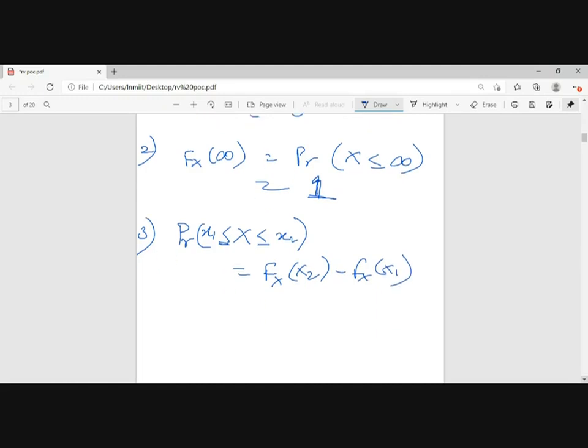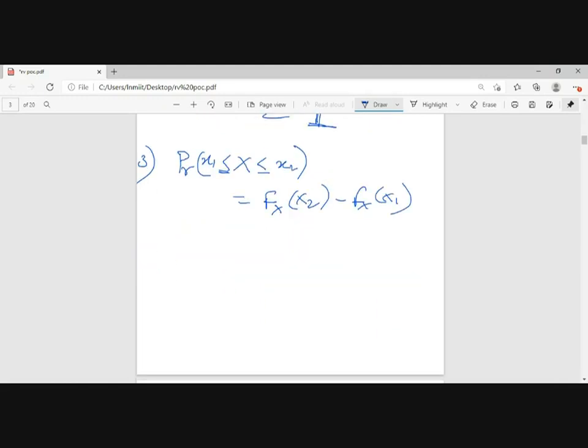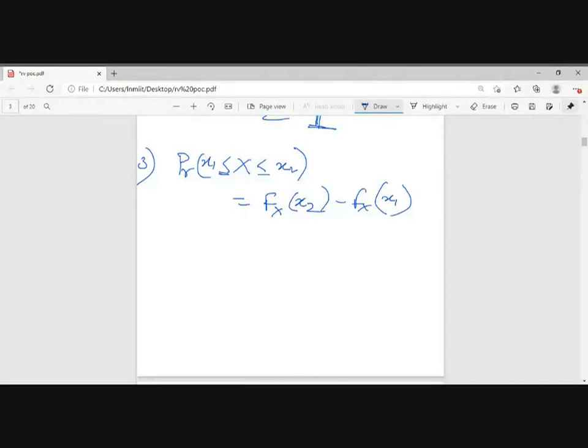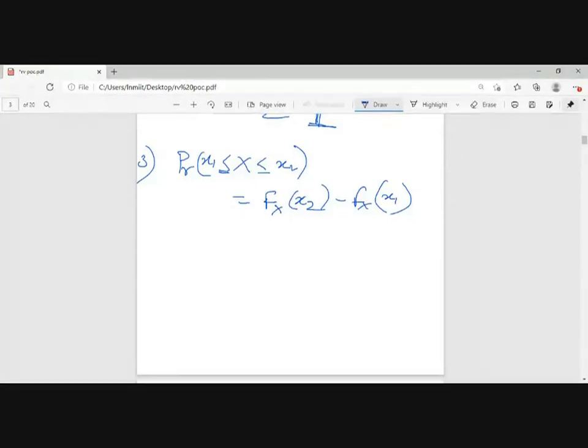This can be shown using a graph, with x1 and x2, when I come to it. So these are the properties that are available.